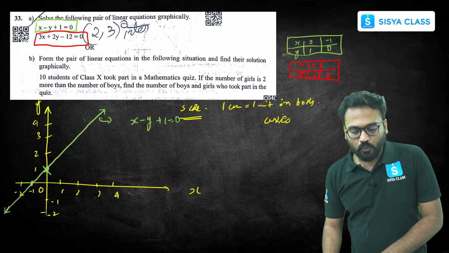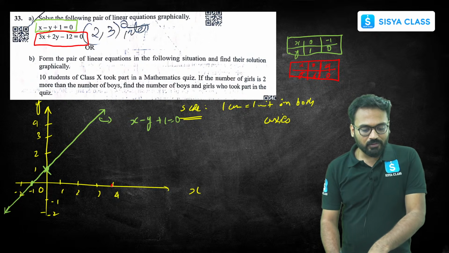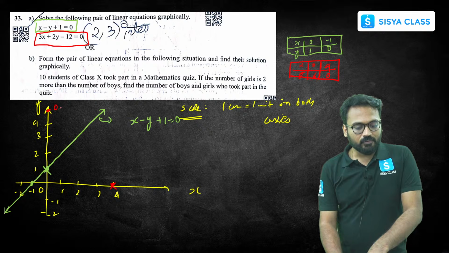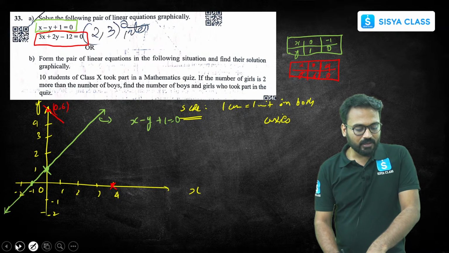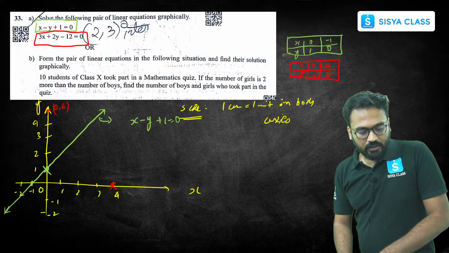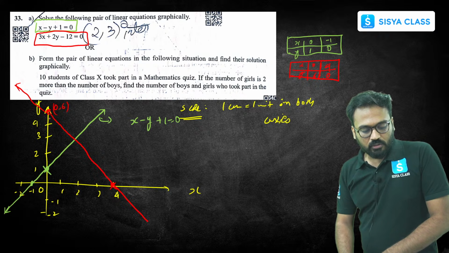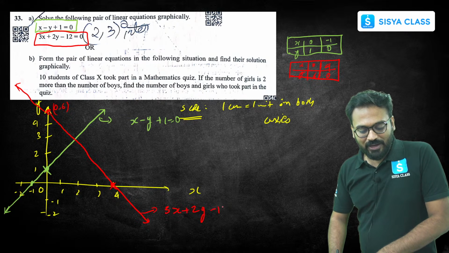If I put y equals 0, I will get x equals 4, so (4, 0) here, and (0, 6) somewhere on the top, okay? If I join both the points like this, the line goes from here and extends on the upside also. This here is 3x plus 2y minus 12 equals 0.